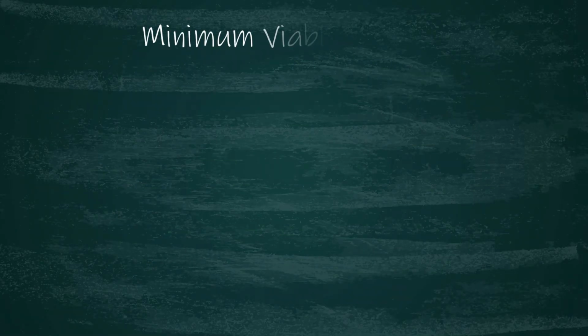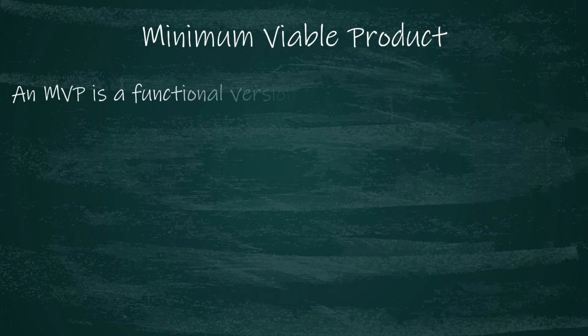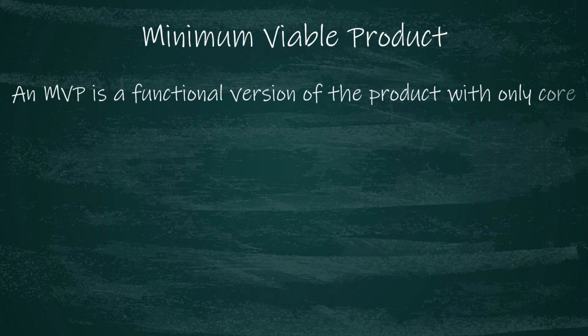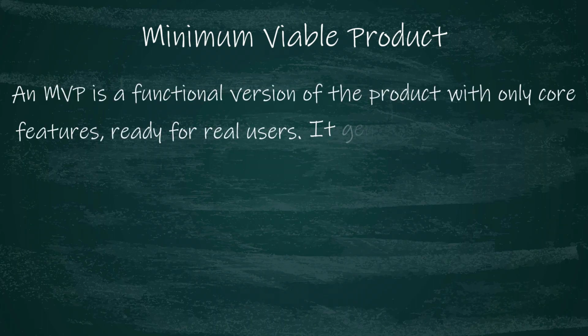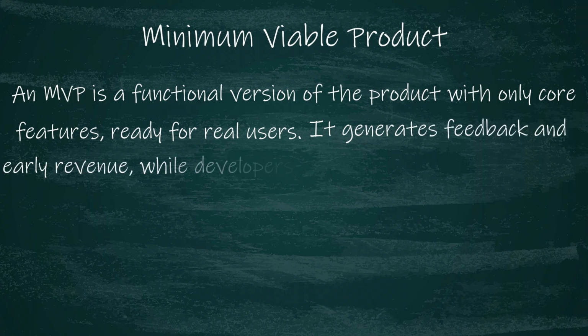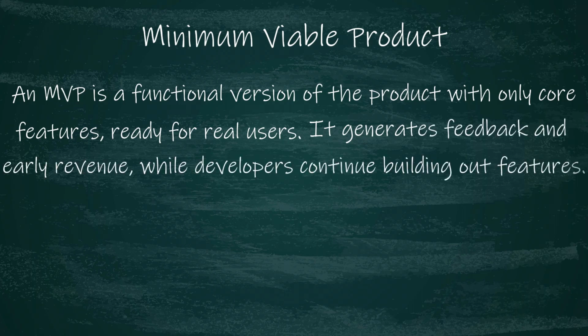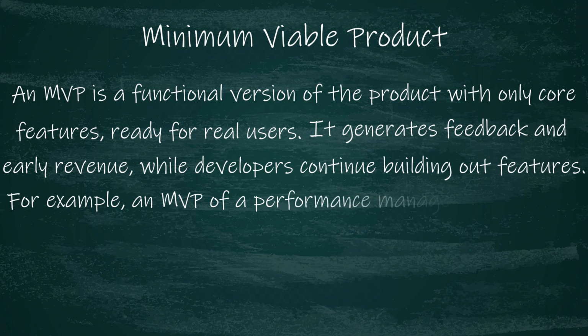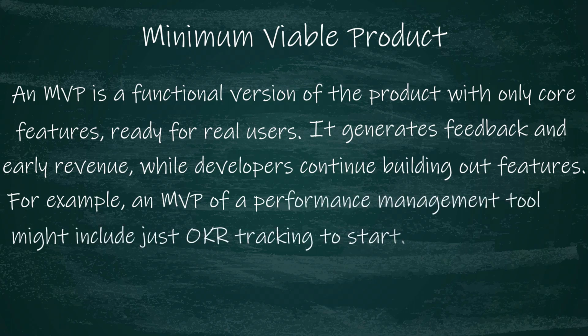MVP, minimum viable product. An MVP is a functional version of the product with all the core features ready for real users. It generates feedback and early revenue while developers continue building out features. For example, an MVP of a performance management tool might include just OKR tracking to start.